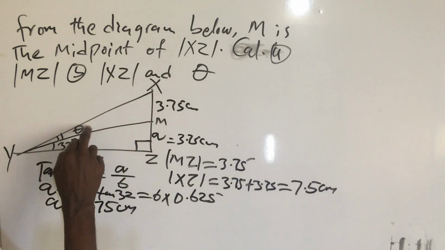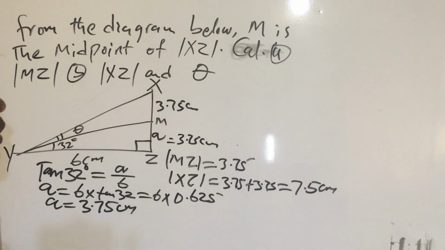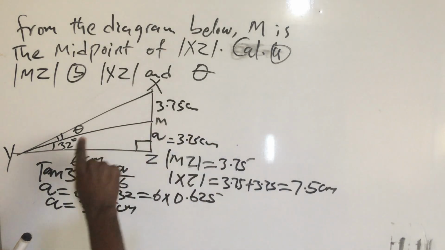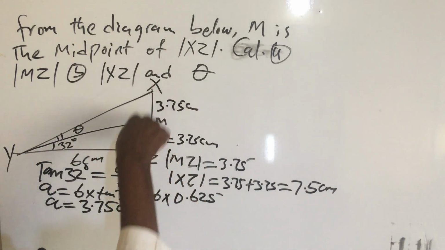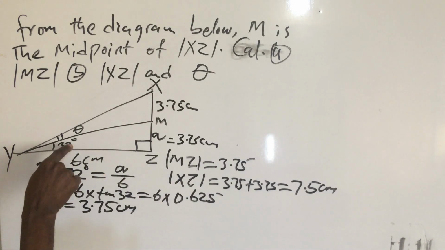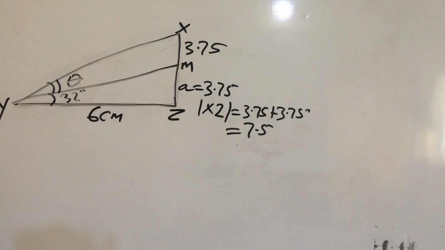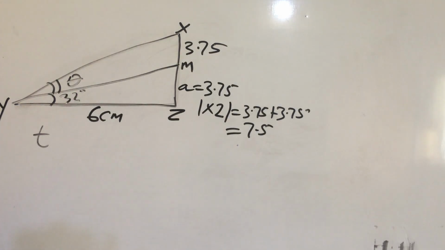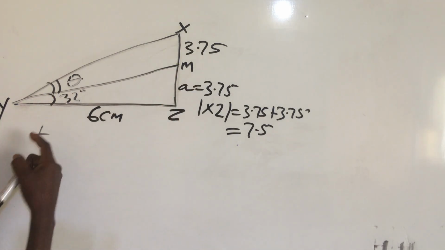Now moving on to solve for theta. Now we combine them. It's still tan. Okay, since we have found all of this place to be 7.5, it will now still be tan of theta plus 32 equals opposite over adjacent.